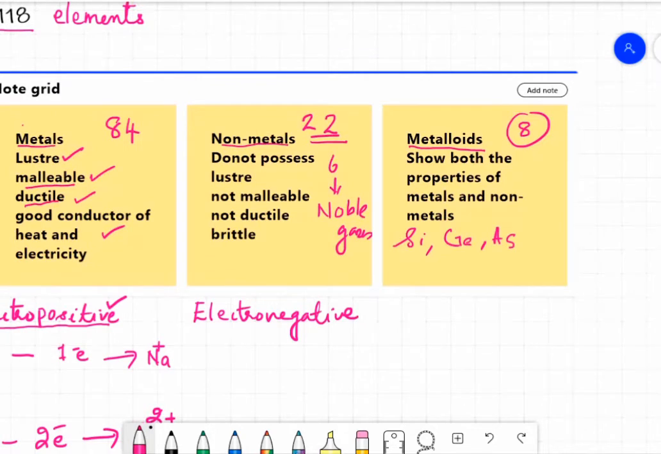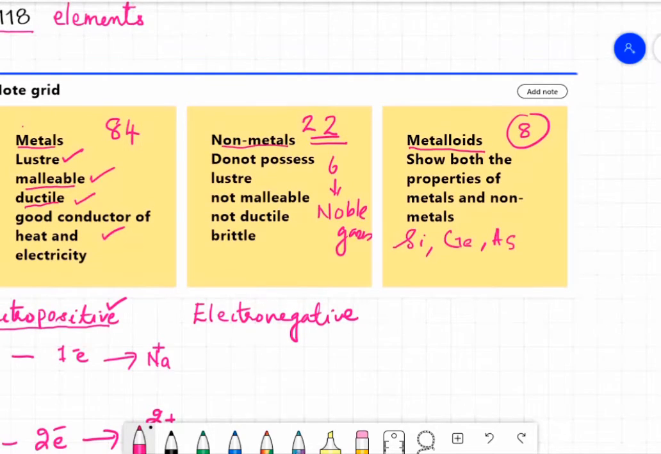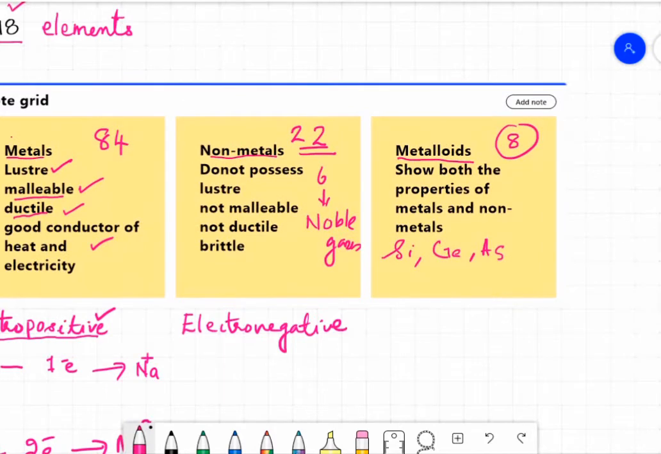If you look at non-metals, they are those elements which do not possess metallic luster and are neither good conductors of heat nor electricity. They are not malleable and not ductile, but they are brittle. Brittle means they break into pieces on hammering or stretching.